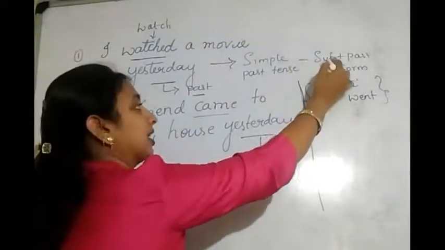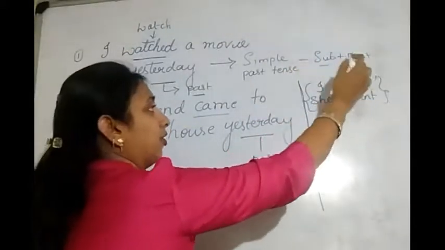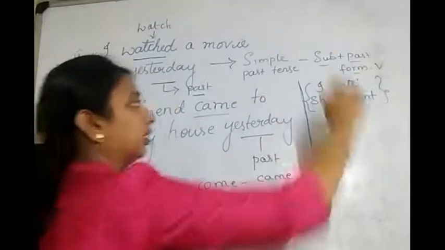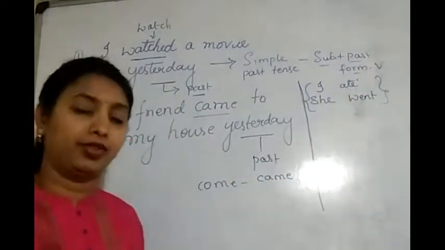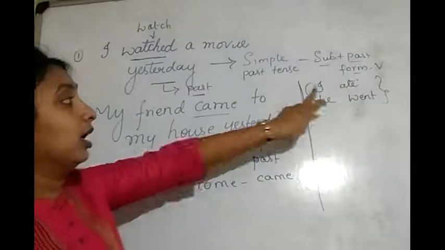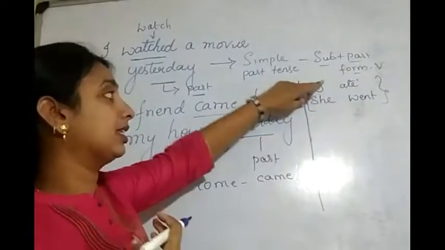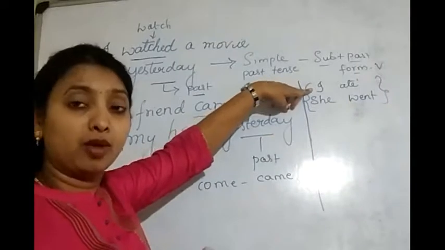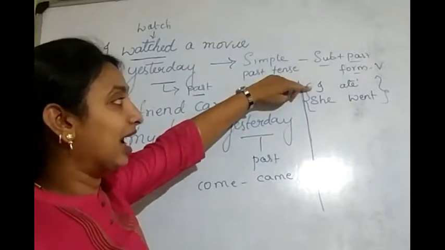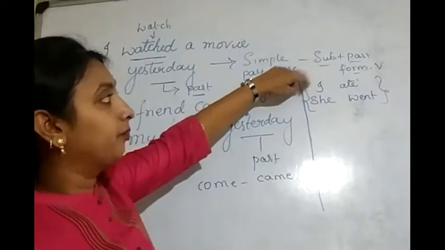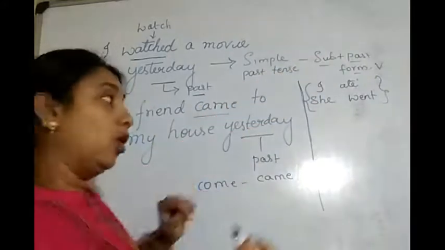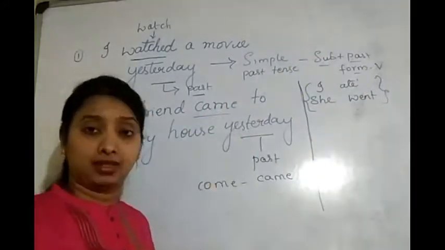Now, how to make these simple past tense sentences? You have to take the subject first and then the past form of a verb. Then you have to go for an object or anything. Now, I have given one example here. If I am speaking about myself, then I can say I. Whom am I speaking about? Myself. So, I'll take I here. So, that is the subject. Then past tense is ate. So, I ate is a simple past tense.